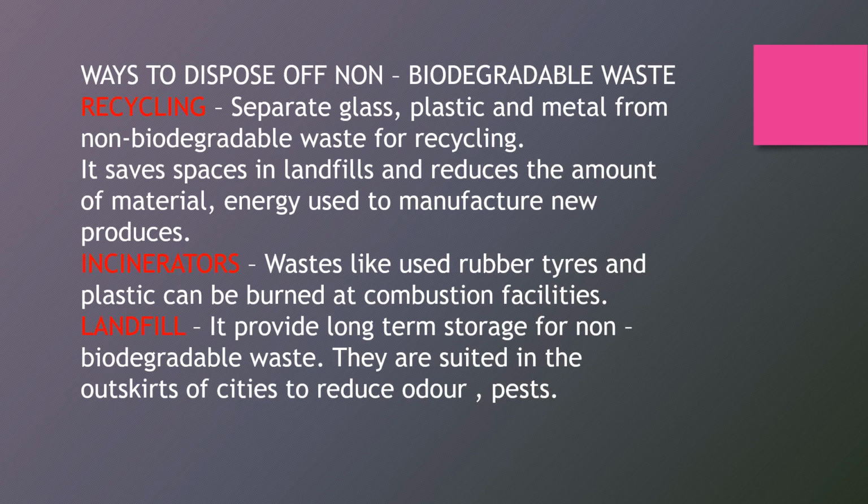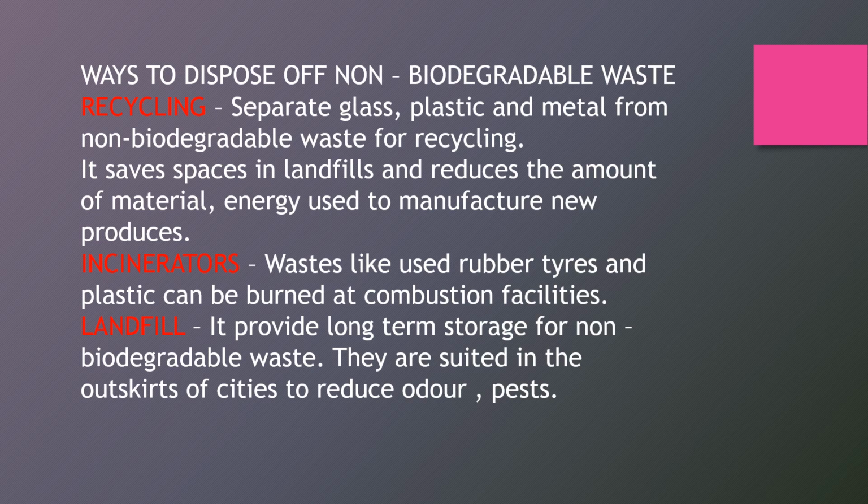The first way is recycling, the second is incinerators, and the third one is landfill. Children, what is recycling? Separate glass, plastic, and metal from non-biodegradable waste for recycling.